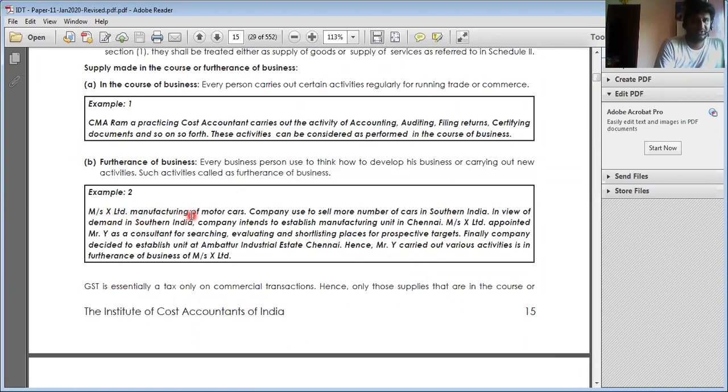Mrs. X Limited, a motor car manufacturing company, used to sell many cars in southern India. In view of the demand in southern India, the company intends to establish a manufacturing unit in Chennai. Mrs. X Limited appointed Mrs. Y as a consultant for searching and evaluating this. This is also considered as furtherance of the business. Evaluating and shortlisting places of prospective target. Finally, the company decided to establish a unit at Ambattur Industrial Estate. Hence, Y carried out various activities that are called for furtherance of the business.